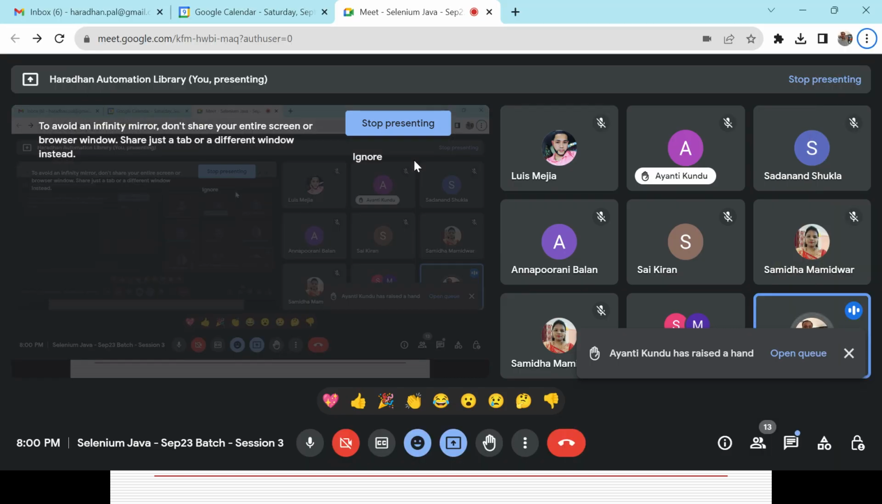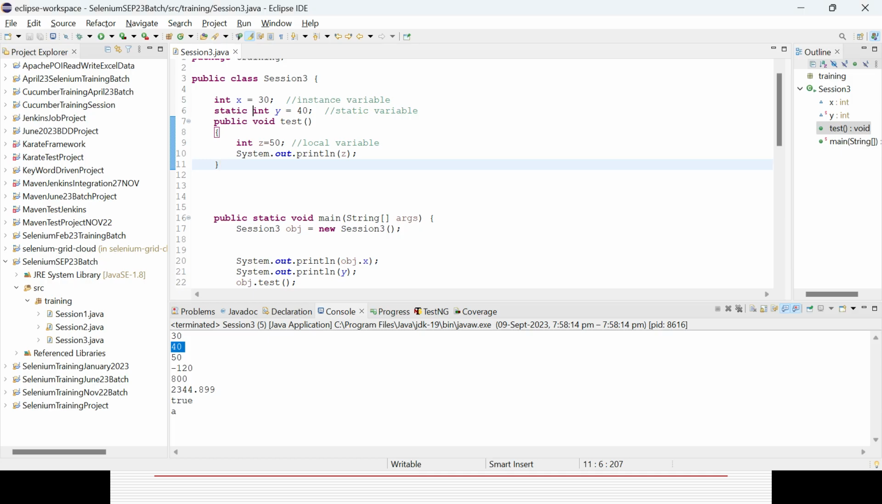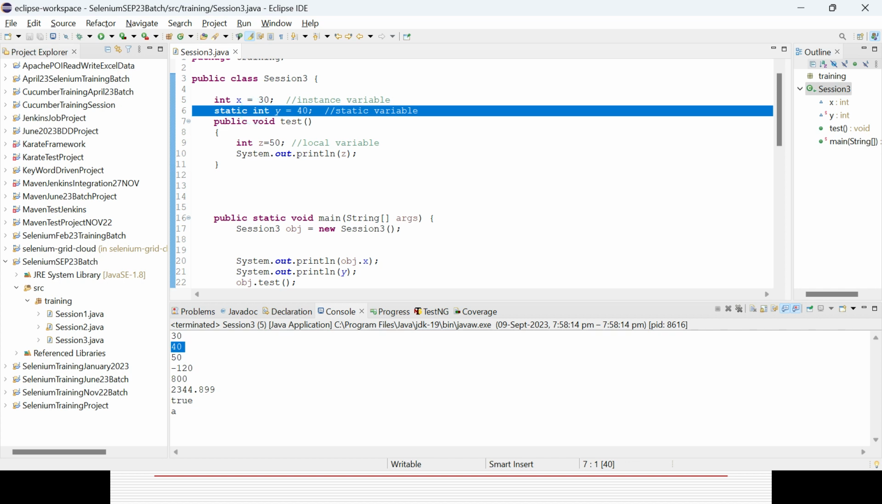Okay, I think some other person raised a hand. Yeah, Ayanti, go ahead. Sir, is there any global variable? Yeah, that is the case, right? Static is called the global variable. Sometimes, because that is globally declared, you can use it anywhere.